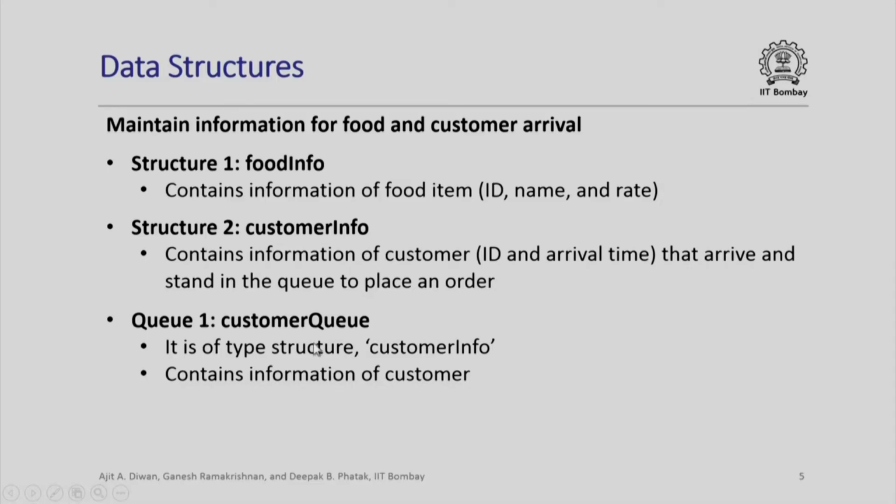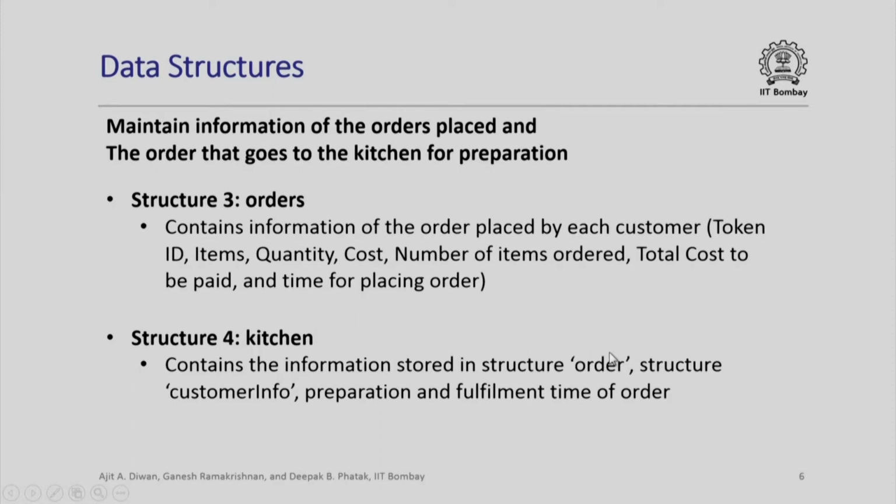We revisit the data structures of that example. You are all familiar with that. For example, food info structure, customer info structure, customer queue structure, etc. They are all standard structures that we had used earlier. We want to maintain the information about order place and the orders that go to kitchen.